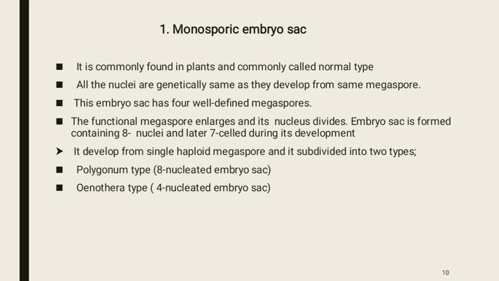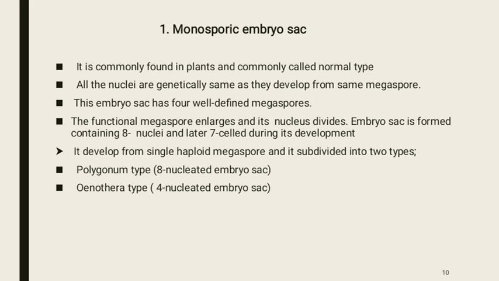It develops from a single haploid megaspore and it has two types, polygonum type and oenothera type. In polygonum, an 8 nucleated embryo sac is present. It is the most common type. In this, the nucleus divides thrice to form the 8 nuclei embryo sac.